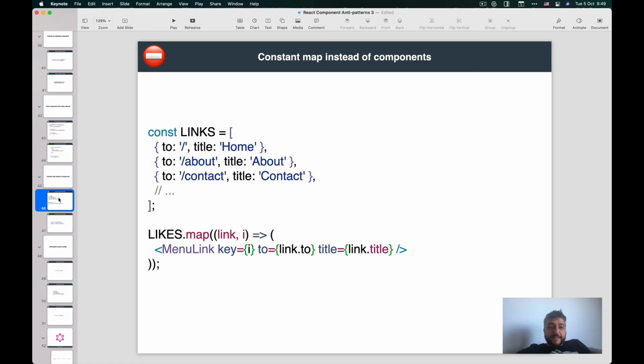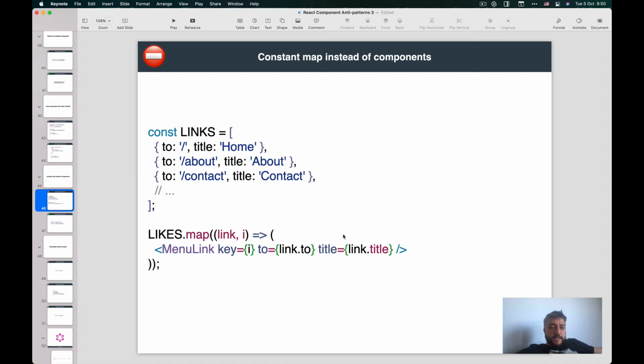So this is something which I noticed a lot in my code base. I noticed that we have a list of things, usually like links. So you have a list of things which is like title of a link, title of a link, title of a link, and somewhere in your code you loop through this array and you map this to this component. And this looks very nice and tidy. This makes us as developers feel good.